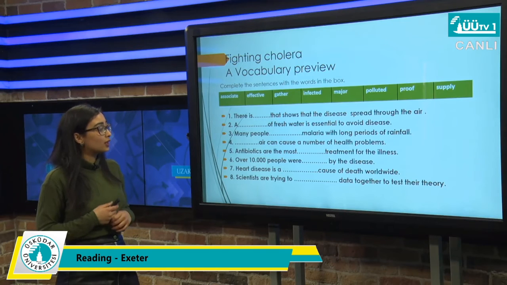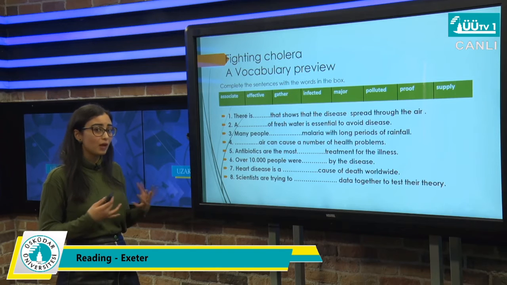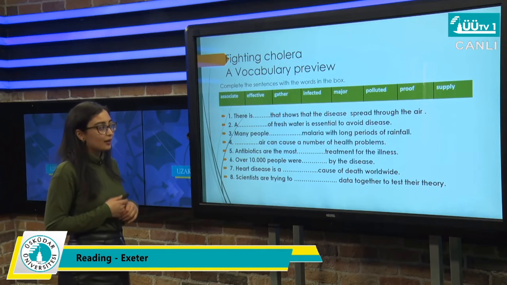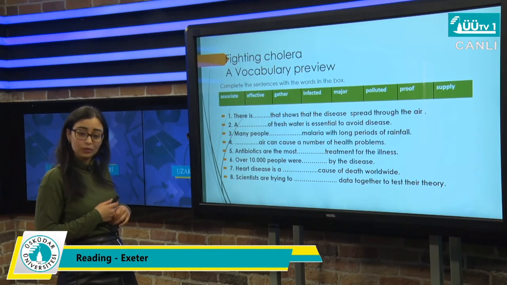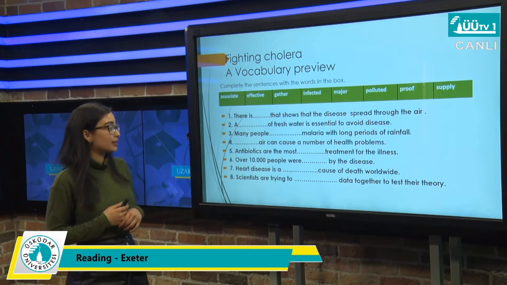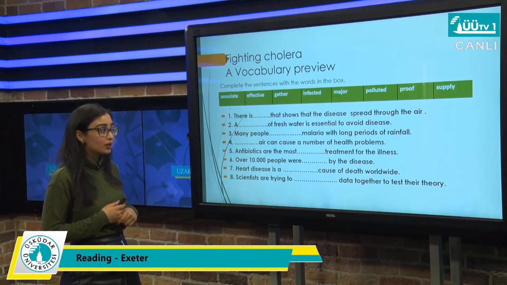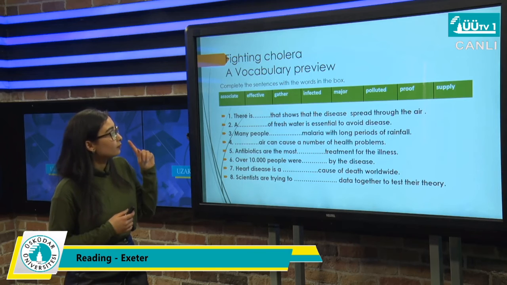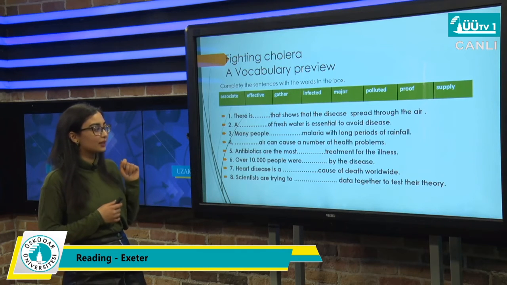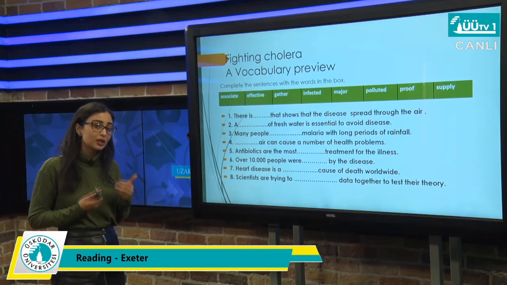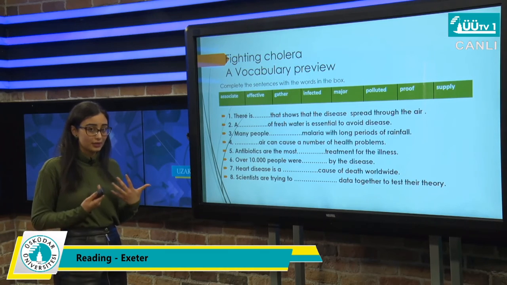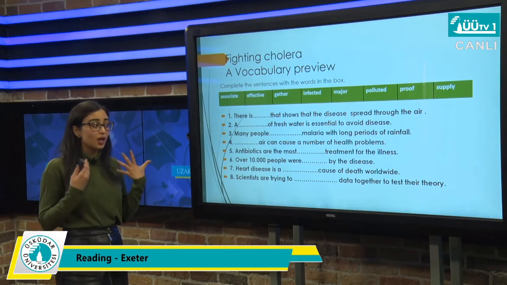What about the fourth one? So we have the subject, we have the verb, and we have the noun clause. So we need actually an adjective. Yes. So polluted air can cause a number of health problems. Great. Perfect. What about number 5, guys? Antibiotics are the most treatment for the illness. Also here we need an adjective. So actually we have seen the most, superlative, and let's go for the most effective. It means that when we use antibiotics, it could really help us to defend or to protect our body from illnesses. It's a good treatment, an effective treatment. It gives a good result.